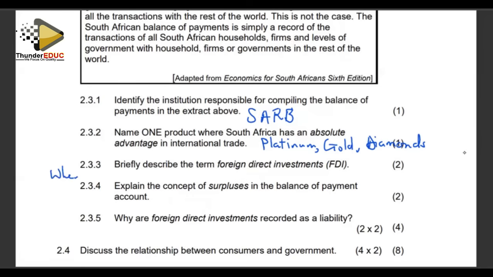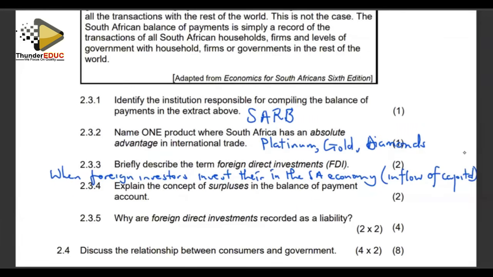This is when foreign investors invest their money in the South African economy, which results in an inflow of capital into the country.